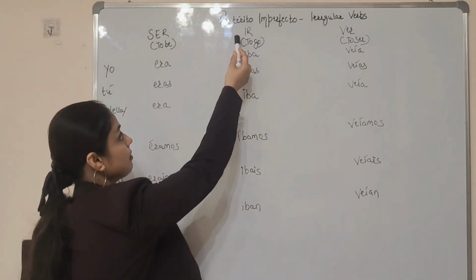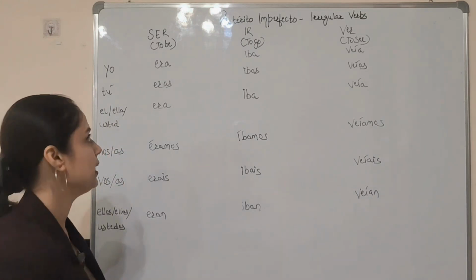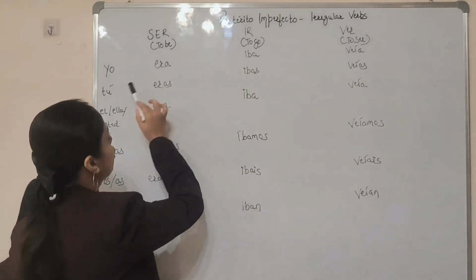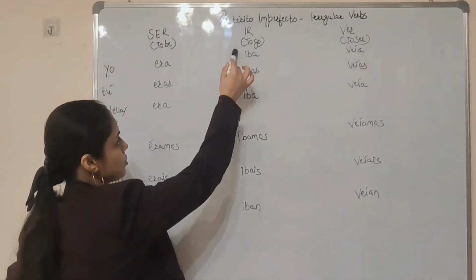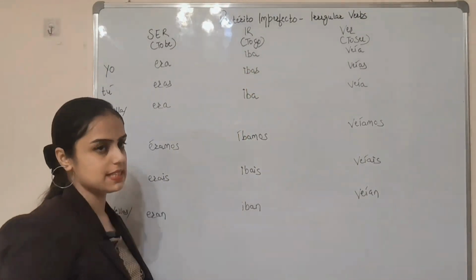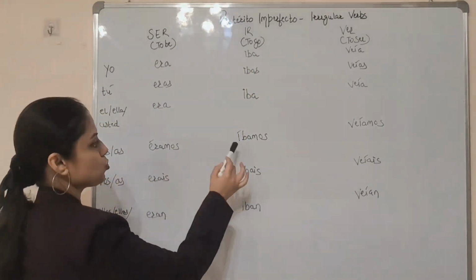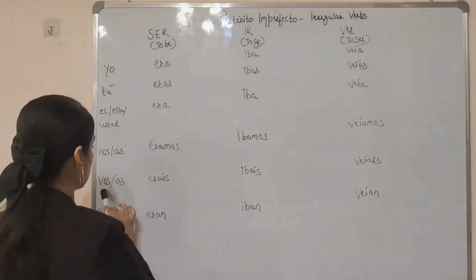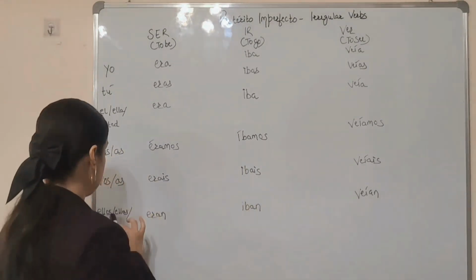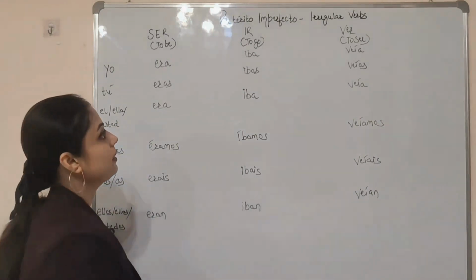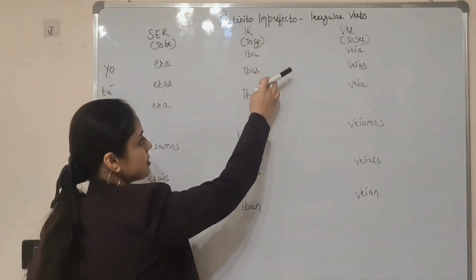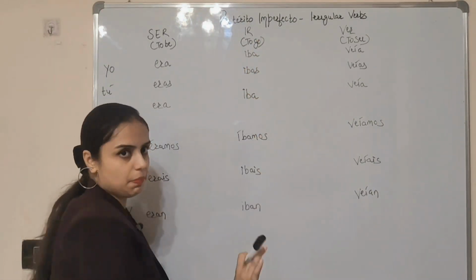The next one is ir. Ir means to go. ¿Vale? So yo iba, tú ibas, él, ella, usted iba. First person and third person singular will be the same. Next, nosotros, nosotras íbamos, vosotros, vosotras ibais, ellos, ellas, ustedes iban. ¿Vale? So iba, ibas, iba, íbamos, ibais, iban.